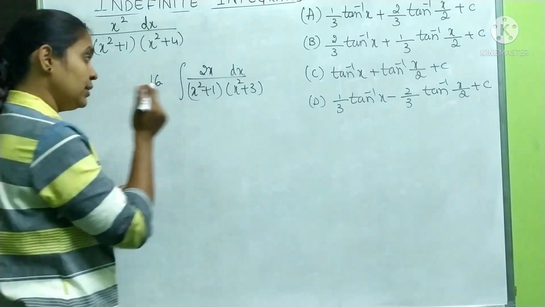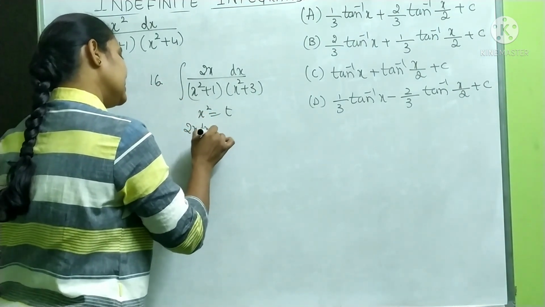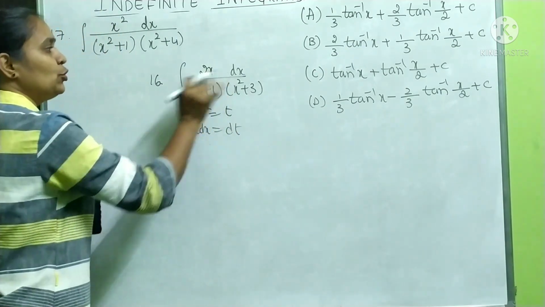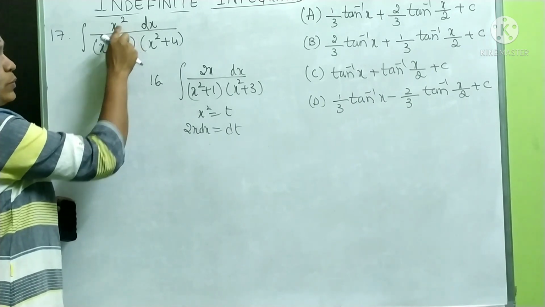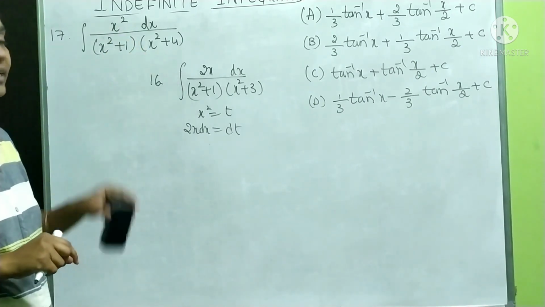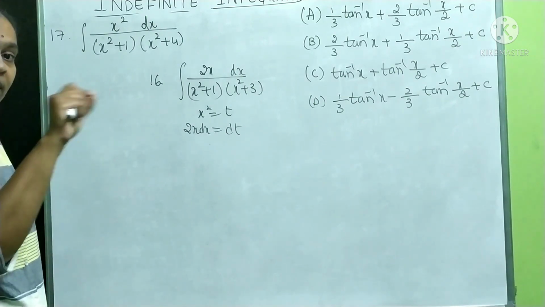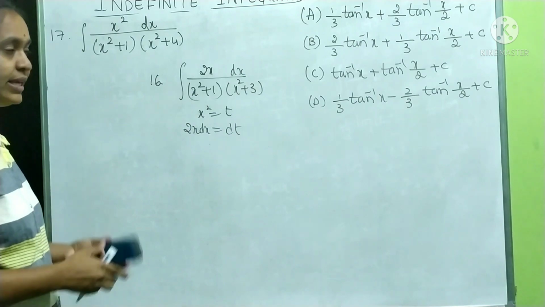What we did here, I took x square is equal to t, 2x dx is equal to dt. So the numerator changed. But here, what is the problem? Here, x square, x square, x square. Partial fraction, denominator quadratic. So to convert is a little difficult. We can't go by this method. Something else you have to think.